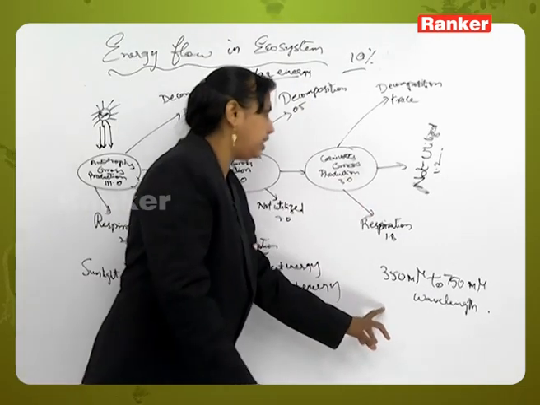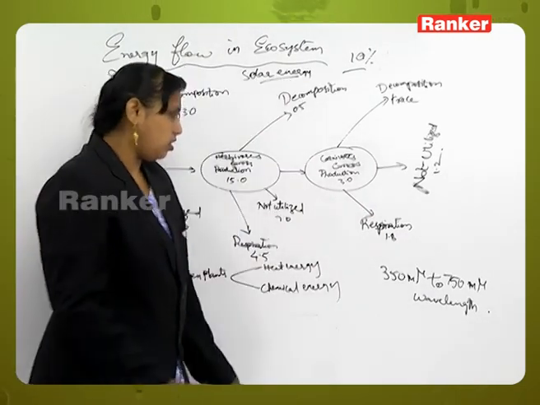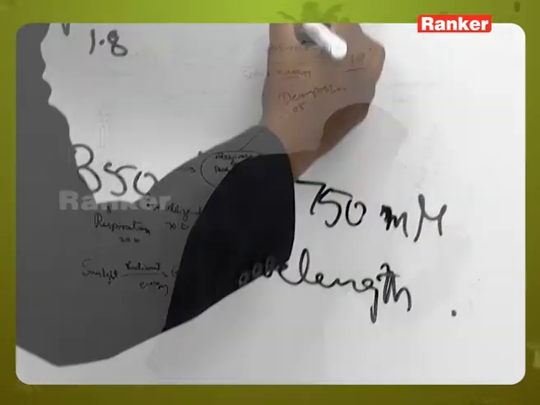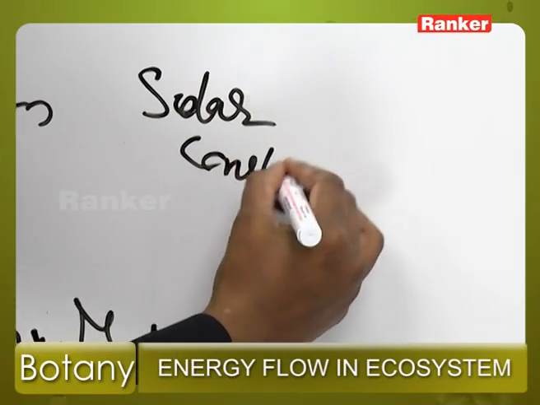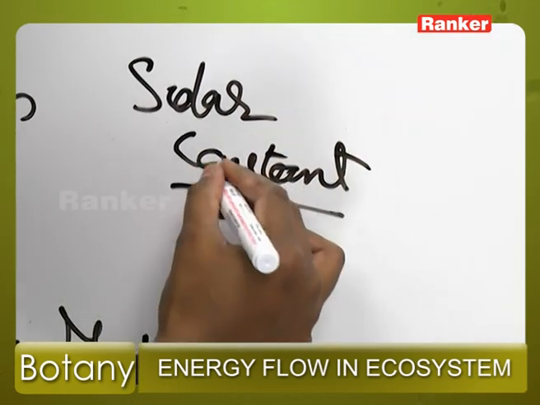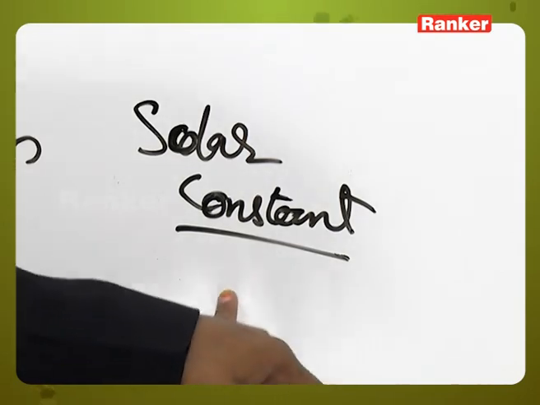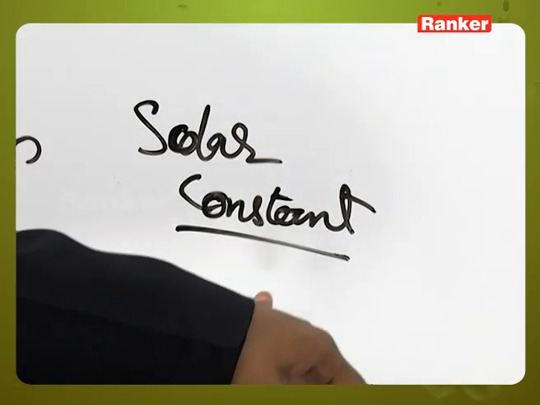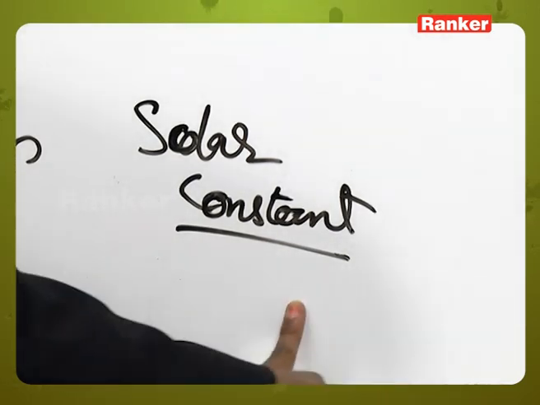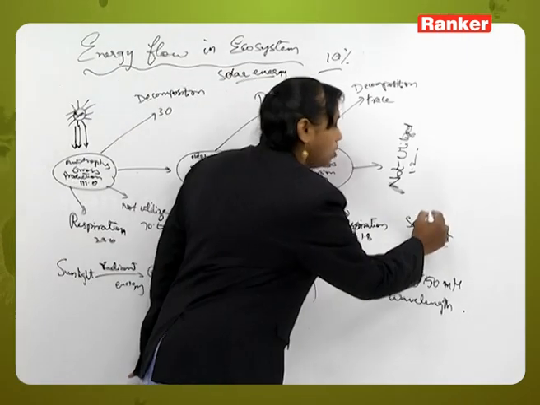Out of this, we will use a word called solar constant. What is solar constant? The solar constant is the constant rate at which the solar energy reaches the earth's outer surface.